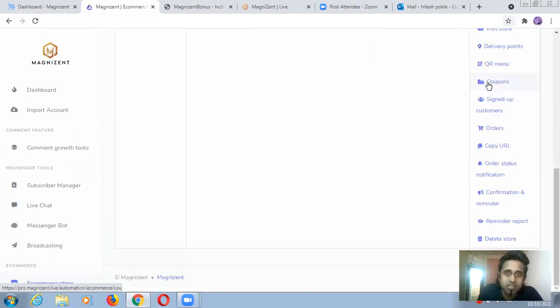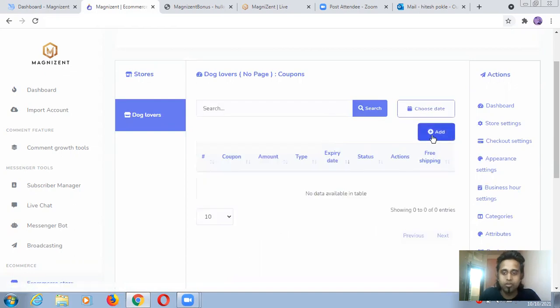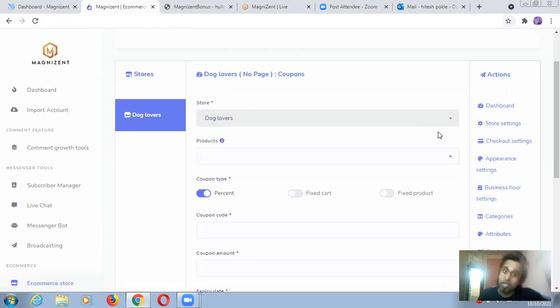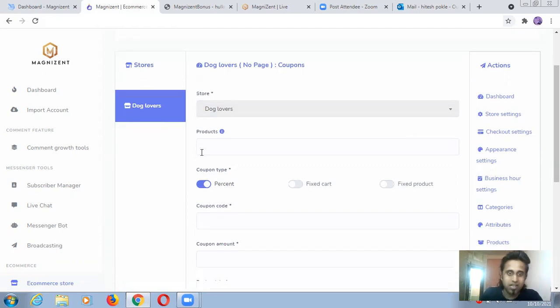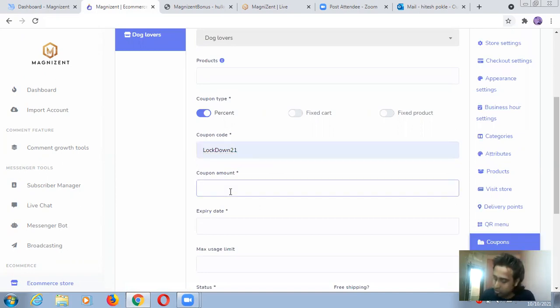Why coupons, guys? Because if you create a coupon and someone puts in your coupon code at the time of purchase, he will get a discount, your visitor, your customer. So you can put a coupon code like, for example, lockdown 21. How much amount do you want to reduce? $4, I want to reduce.